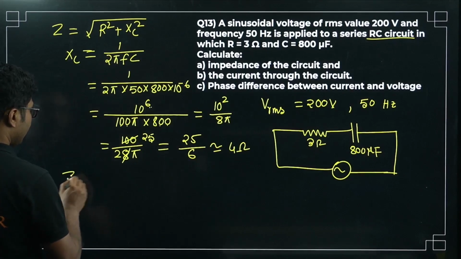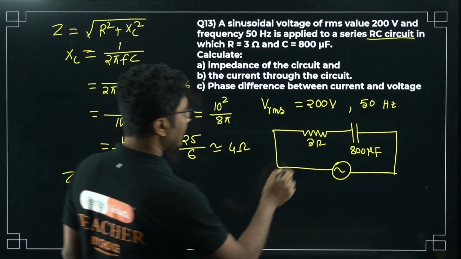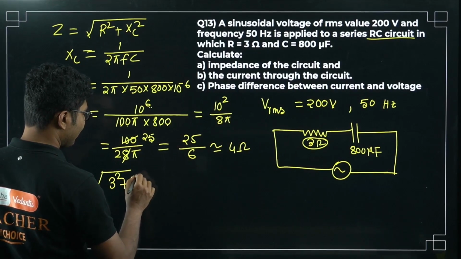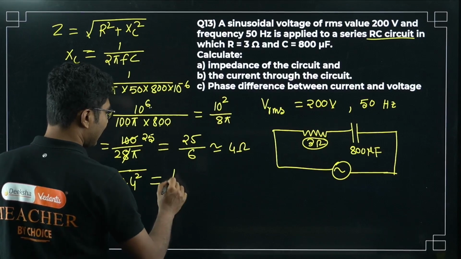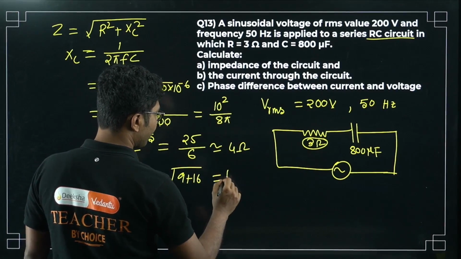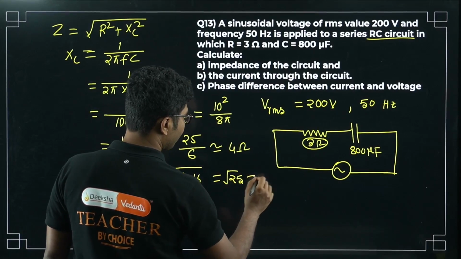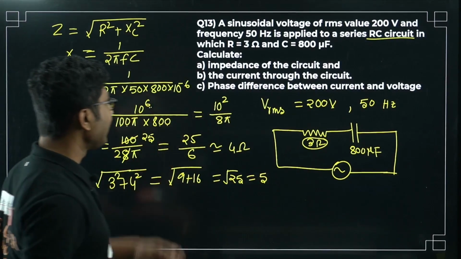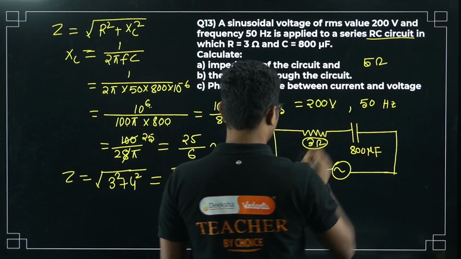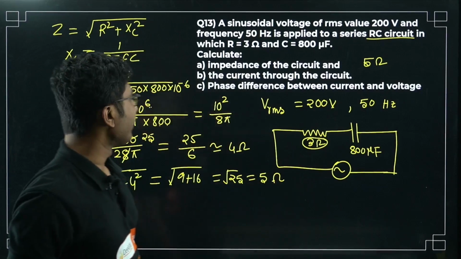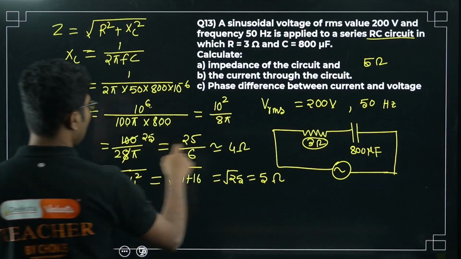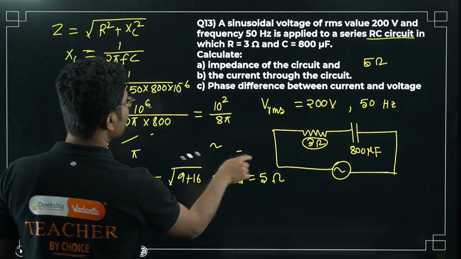So Z equals to, what is the resistance? 3 square plus 4 square, so that is 9 plus 16, which is equal to square root of 25, so it will be 5. So impedance of the circuit is 5 ohm. Unit is important. Always remember to use the unit, 5 ohm. So now let's move on.